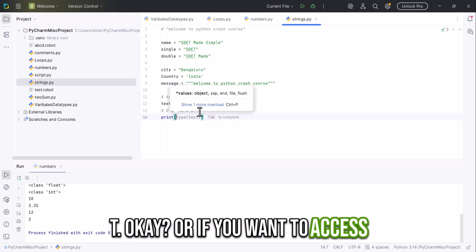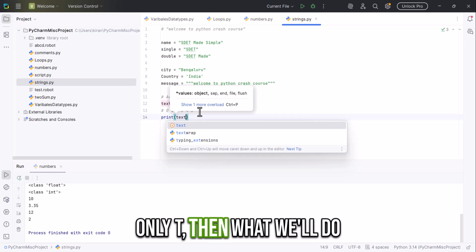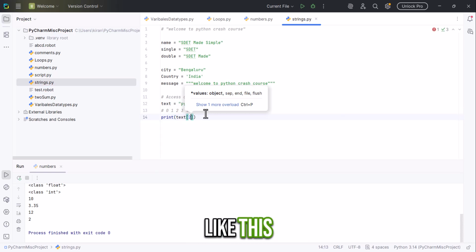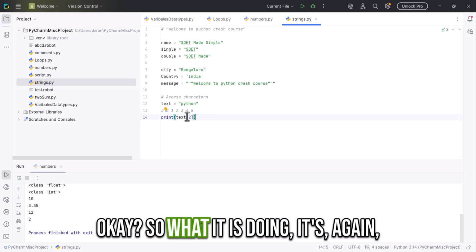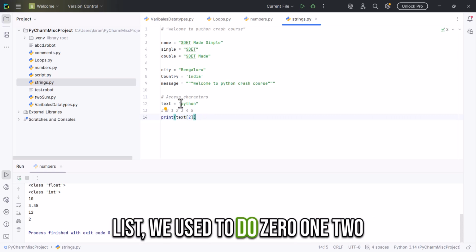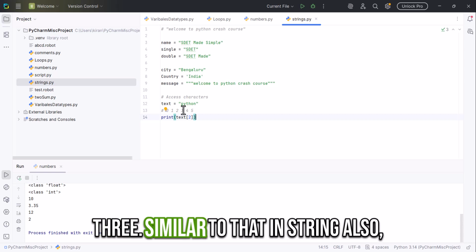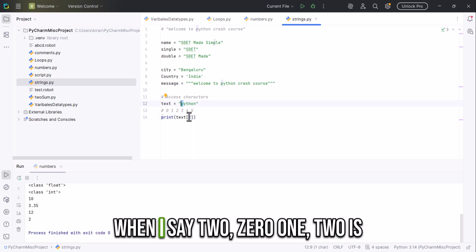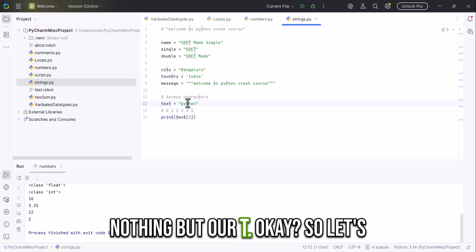If you want to access only T, we'll write it like this. This is indexing. If you remember, in a list we used 0, 1, 2, 3. Similar to that, in a string we also start with 0, 1, 2. And index 2 is our T.